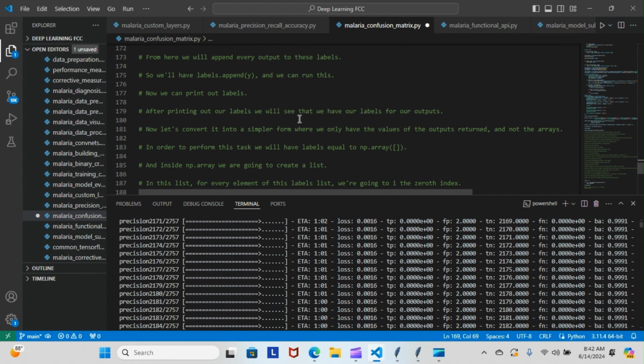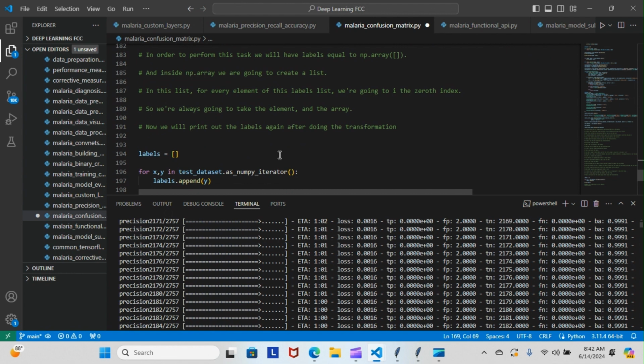Now let's convert them into a simpler form where we only have the values of the outputs returned and not the arrays. Just keep in mind, I haven't done any of this yet. I'm just getting it queued up for when we do run it. I'm explaining everything now. In order to perform this task, we will have the labels equal to np.array of a list. Inside the np.array, we are going to create a list. In this list, for every element of this label list, we're going to take the 0th index. We just want the element and not the array. We want to isolate just the elements and return just the elements without the array.